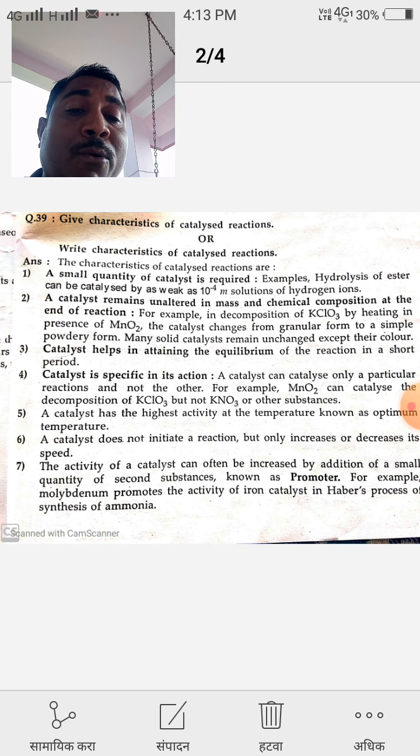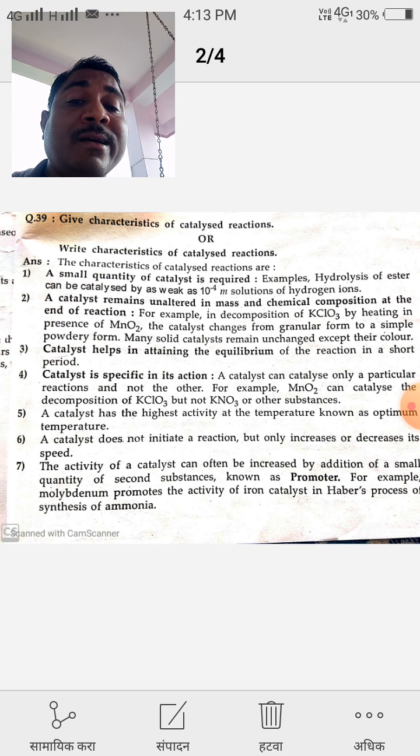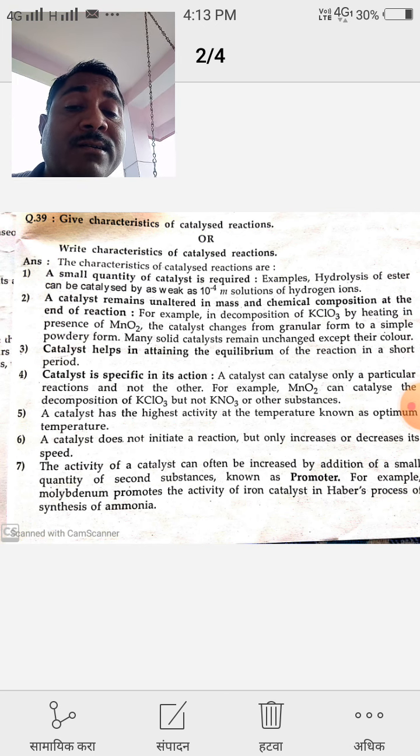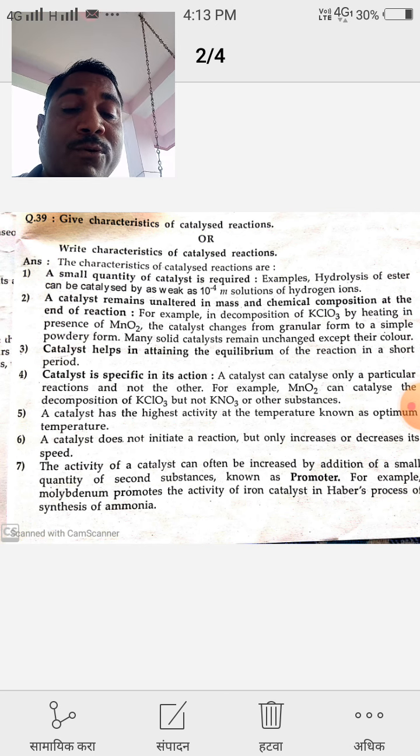That means it promotes or accelerates the given chemical reaction. In that reaction, iron acts as a catalyst, but another substance, molybdenum, promotes the activity of the iron, therefore it acts as a promoter.